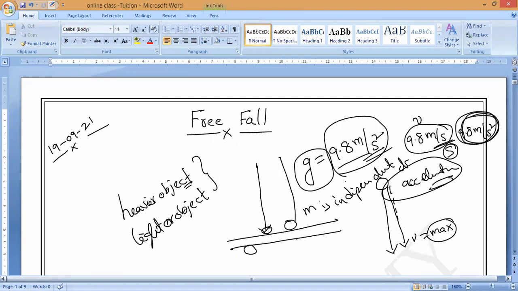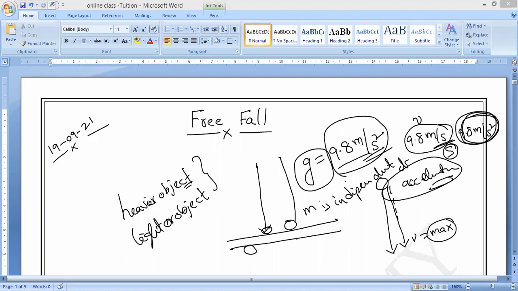But in the explanation given by Galileo, suppose you drop a feather and a stone or coin, which will reach the ground first? The coin, because the feather has a large surface area. Is it yes or no?